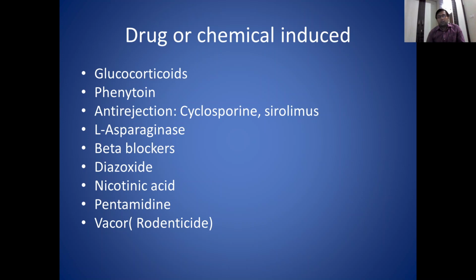Then cyclosporin and sirolimus also cause diabetes. L-asparaginase, which is used in leukemia, can lead to hyperglycemia. Beta blockers, diazoxide, nicotinic acid, and pentamidine are all drugs which cause hyperglycemia and diabetes. One rodenticide also leads to diabetes, which is Vacor.